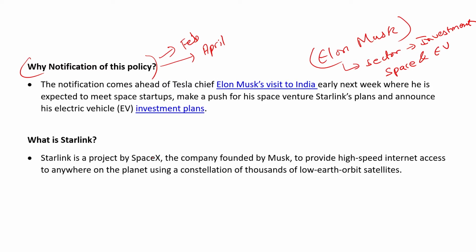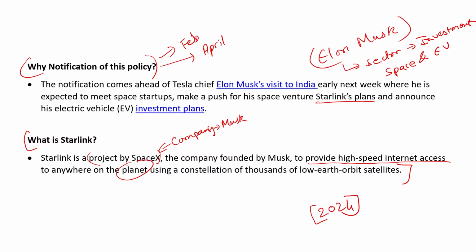With respect to space, his Starlink project is very important, and remember it. There are full chances of it coming in the exam, especially the 2024 exam. If you are writing this year, then there are full chances of Starlink coming in the 2024 exam. What is Starlink? It is the project of SpaceX. SpaceX is the company of Elon Musk. And SpaceX will provide, under this program, high speed internet access to any place on the planet using a constellation, that is a group of thousands of low orbiting satellites, low earth orbit satellites. So remember about Starlink.